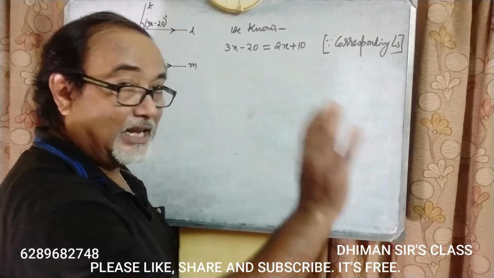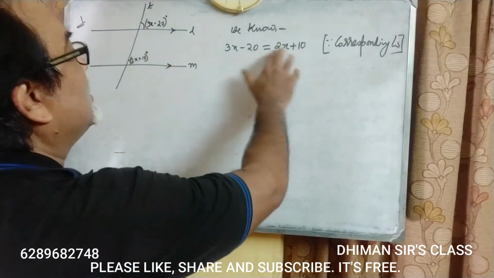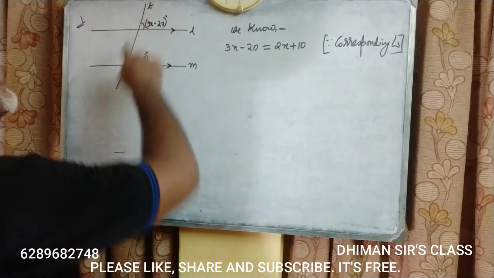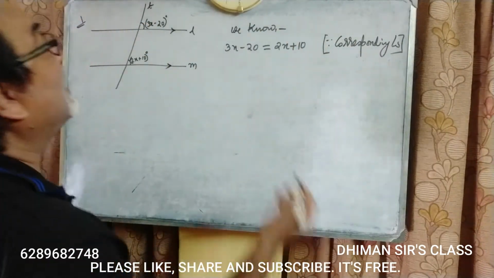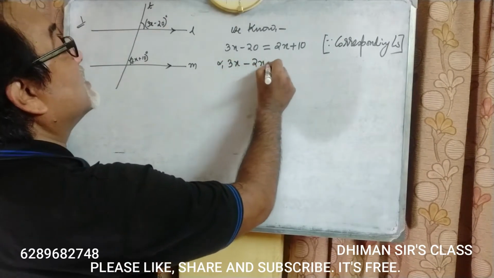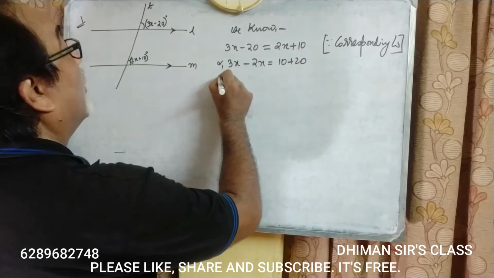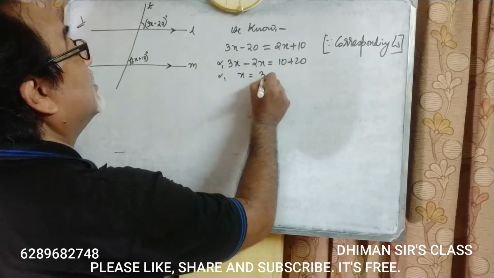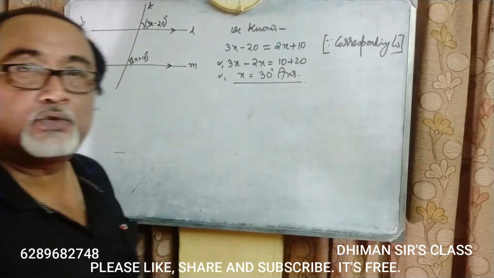These two angles are corresponding angles and they are equal. Now solve the equation: 3x minus 2x is equal to 10 plus 20, so x is equal to 30 degrees. Answer.